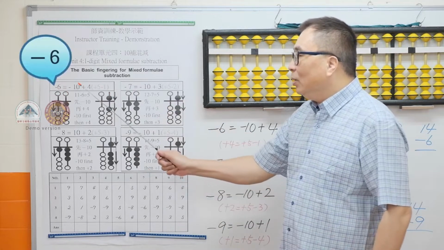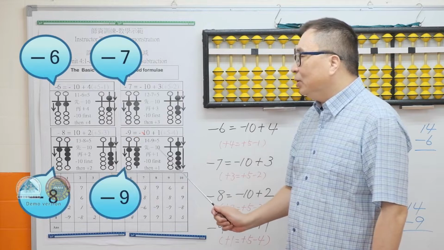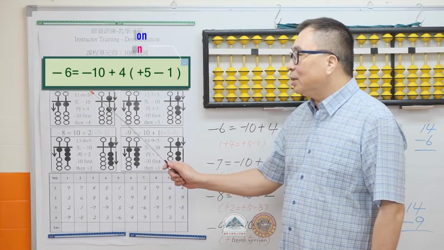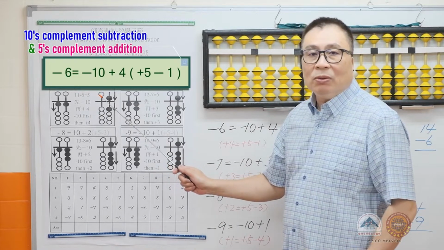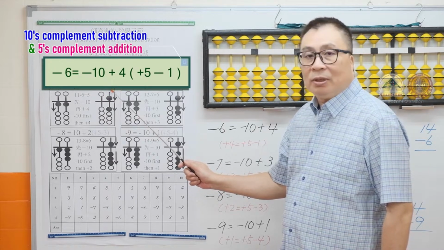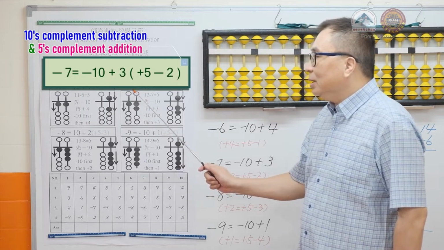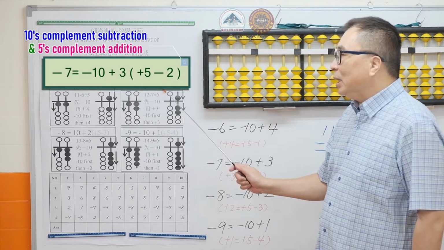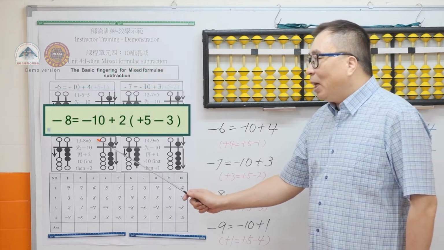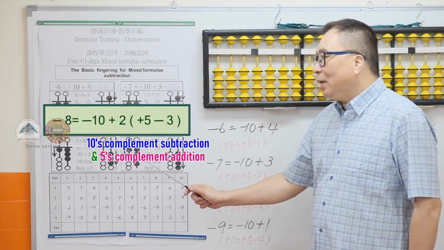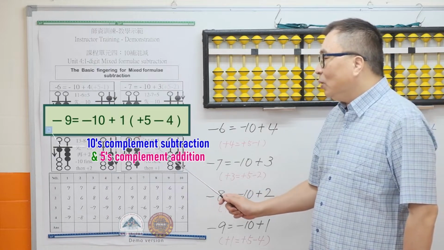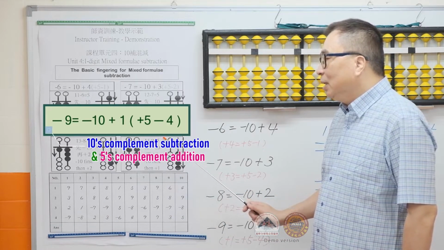We have minus 6, minus 7, minus 8, and minus 9. Minus 6 equals minus 10 plus 4, but because we don't have 4 to add directly, we need to use the 5's complement addition formulas, which is plus 4 equals plus 5 minus 1. Minus 7 is minus 10 plus 3 together with 5's complement addition formula. Minus 8 is minus 10 plus 2 together with 5's complement addition formula. Minus 9 is minus 10 plus 1 together with 5's complement addition formula.